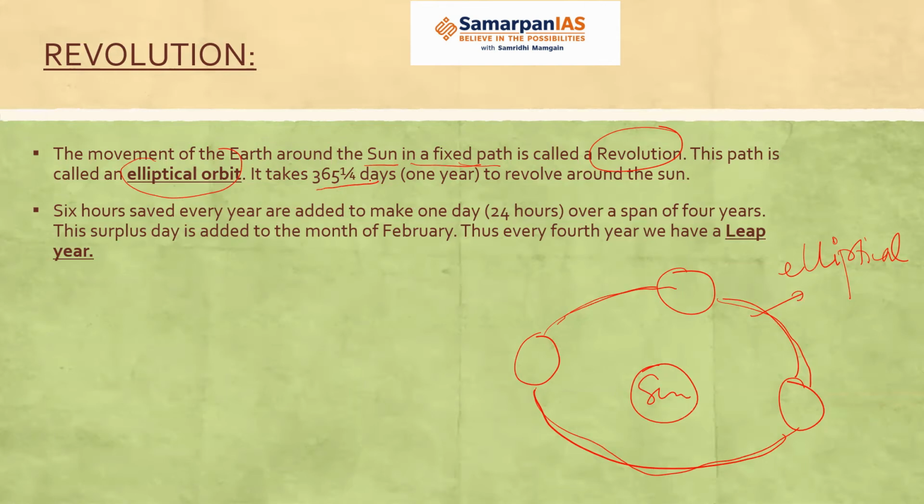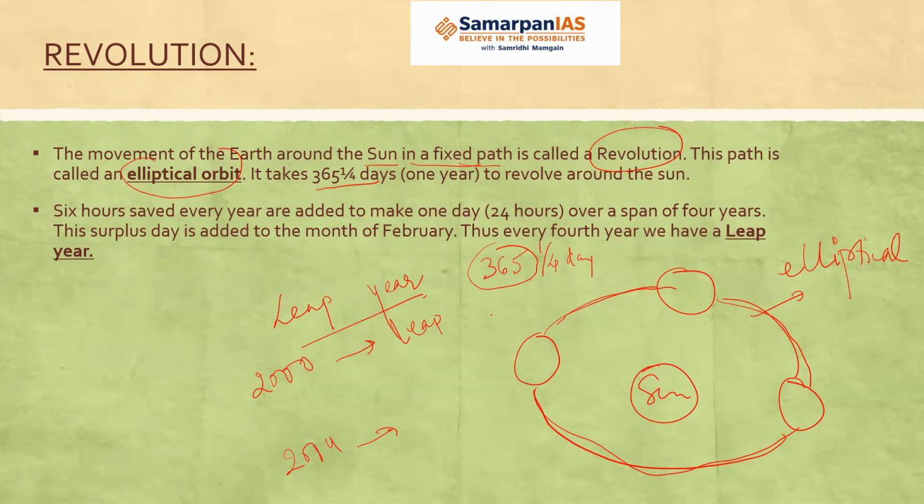So I had told you earlier the concept of leap year. See, if you consider that 2000 is a leap year, okay, then after it, 2004 will be the leap year. So leap year means that a revolution of earth takes place in how many days? 365 1/4 days. But generally in a year, we don't count 1/4 of a day. So 1/4 of a day means 24 hours divided by 4. That means 6 hours. So we are not counting 6 hours.